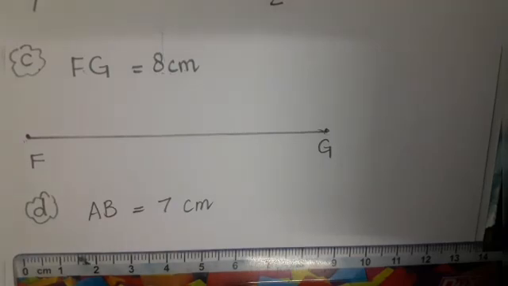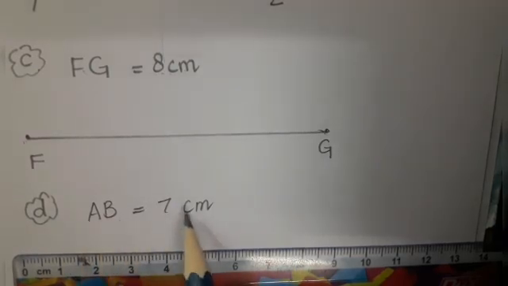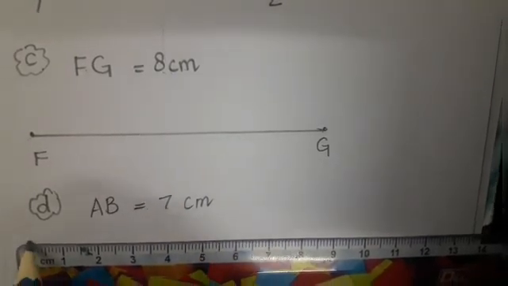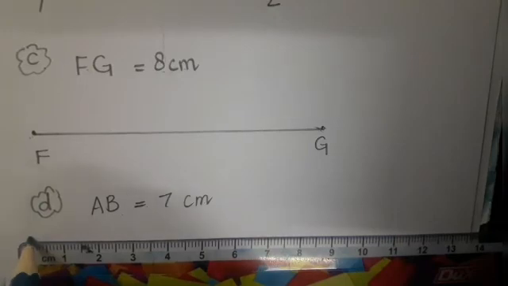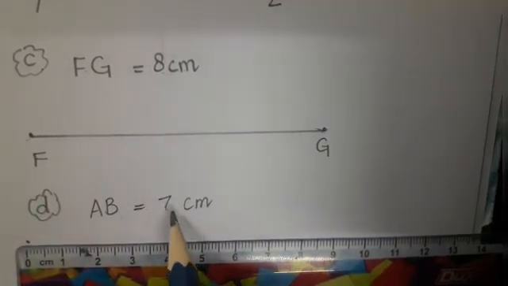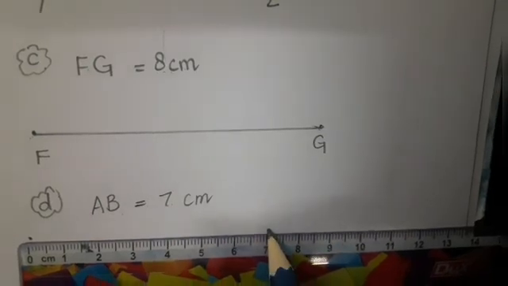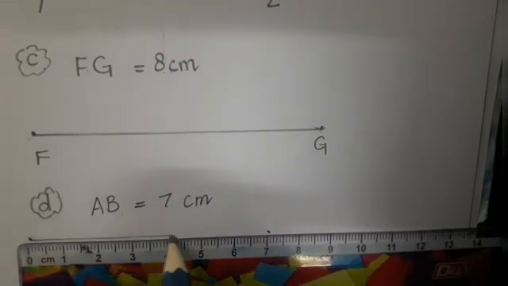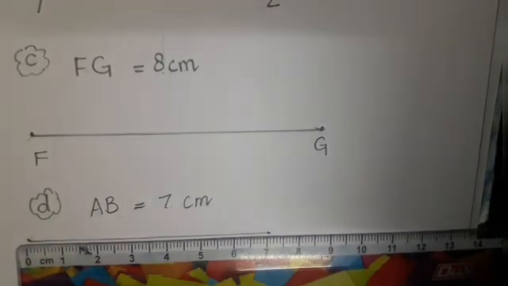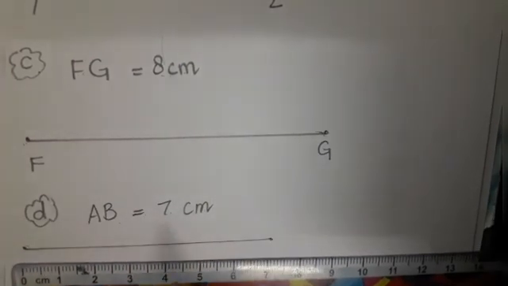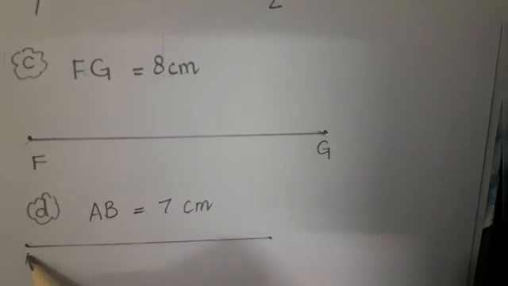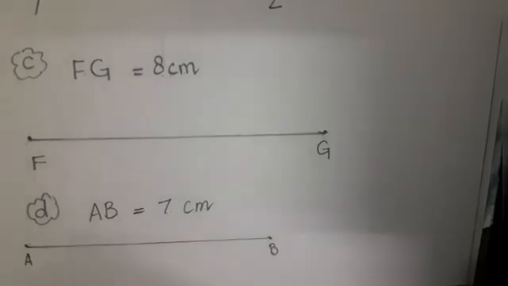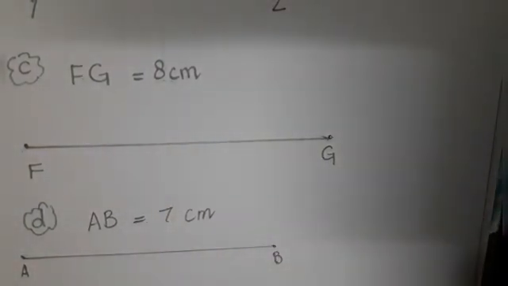Okay beta, next question is AB is equal to 7 centimeter. So where will we start from? We will start from 0. First of all, make a point over here, and the second point on 7 centimeter. This is 7, so make another point. Now we will join both of these very carefully. And what is the name? A and B. We will give the name A to this point and B to the next point. Okay beta, I hope you understand this.